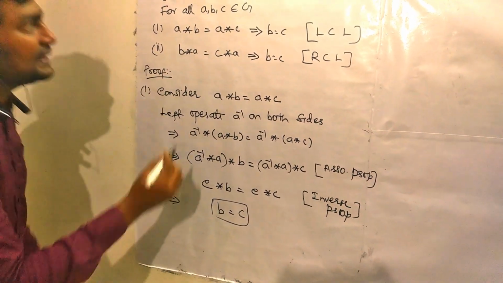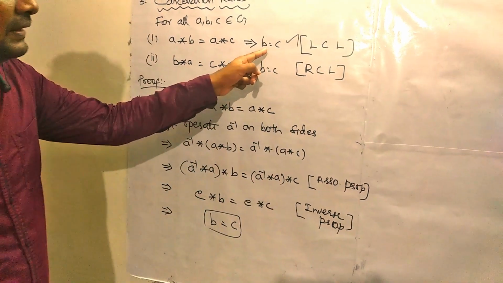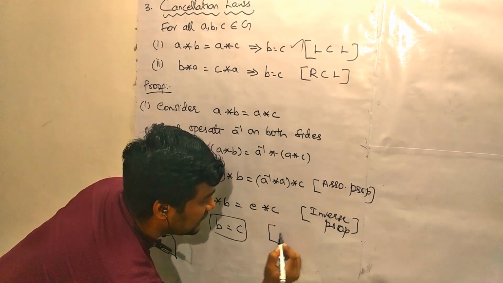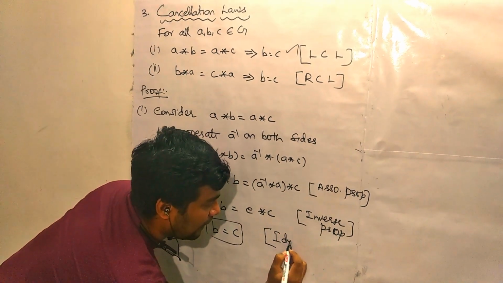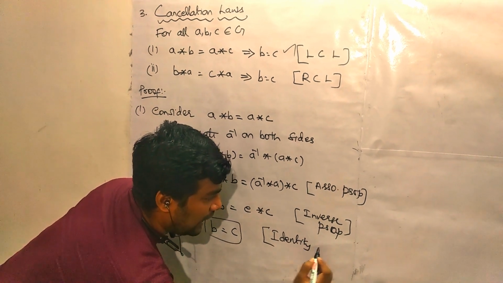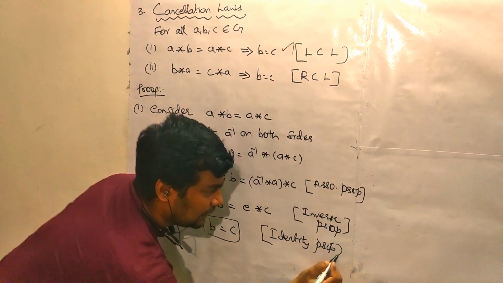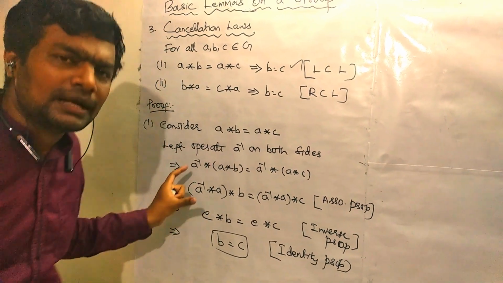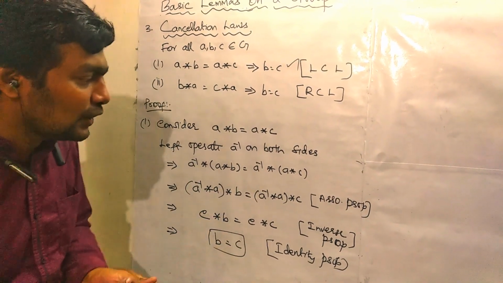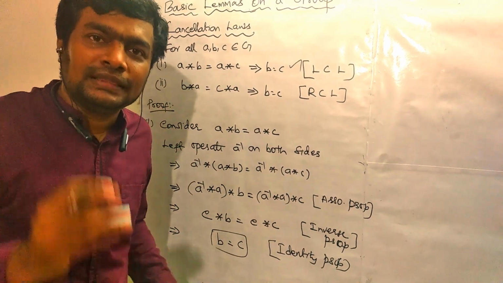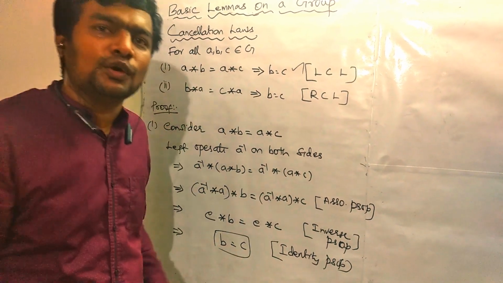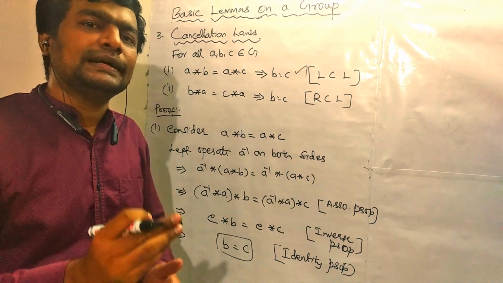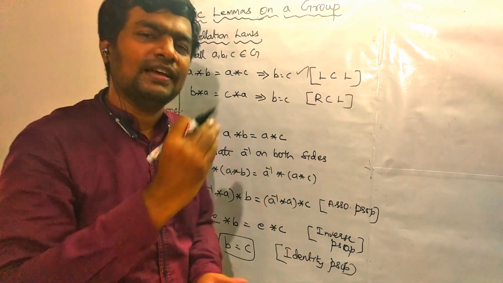This is the required result here. What property did I use here? Identity property. Can you see that? In proving a small theorem, a small result, we are using all the properties. That's what I told you in the previous video. Please study the definition of group very well.